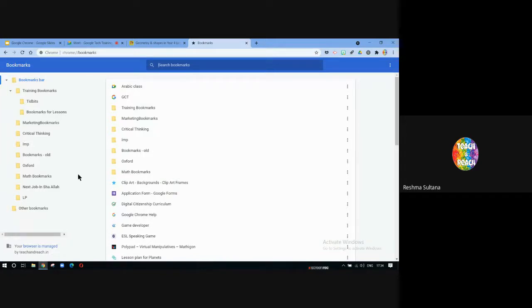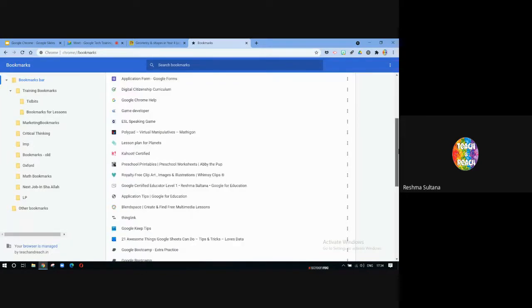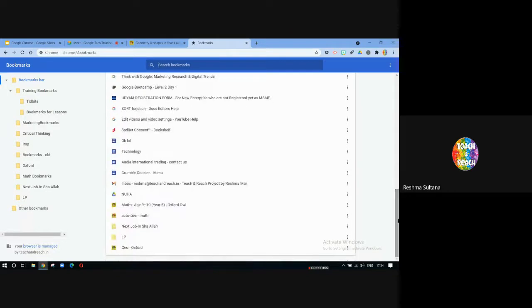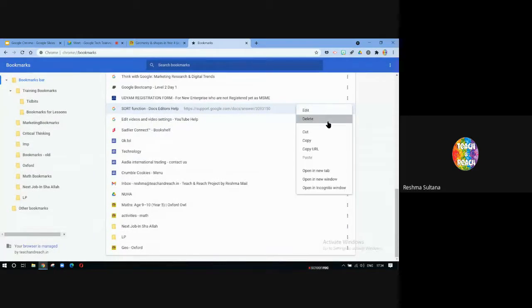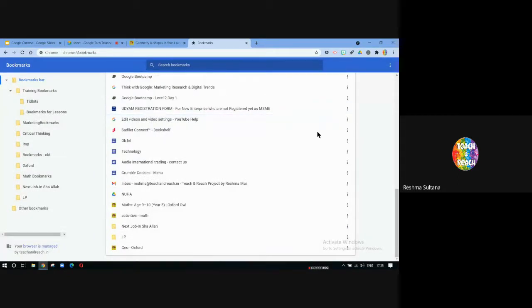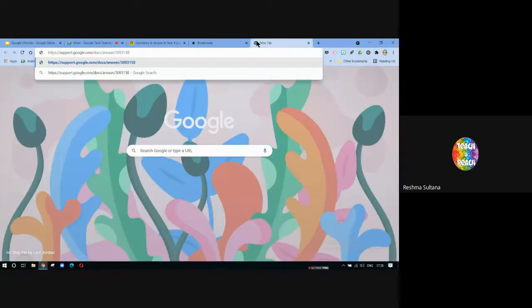Now this bookmarks page will come up and each bookmark is here. Whichever bookmark I feel is outdated, I can delete it. So let's say I want to remove this one. I can delete it or I can copy the URL, I can open it. For each bookmark from Bookmark Manager, you can do all of this. I can edit it, that is, I can change its name or change its URL. I have an option to delete it. I have an option to cut it, and I will cut it and paste it wherever I want.